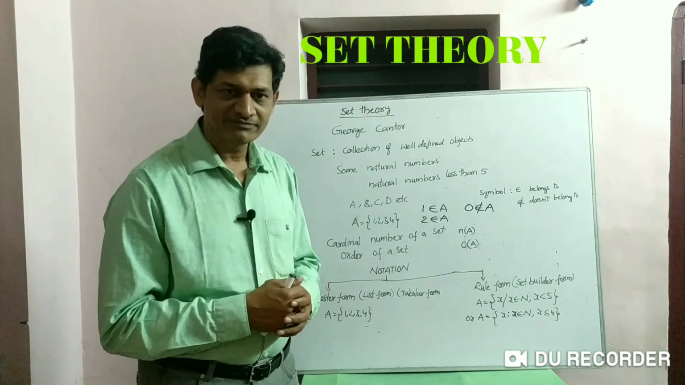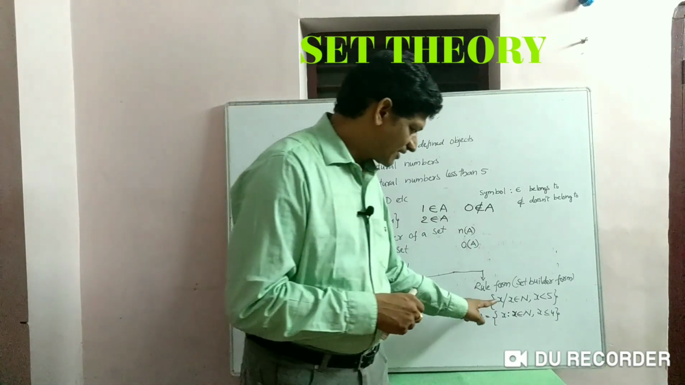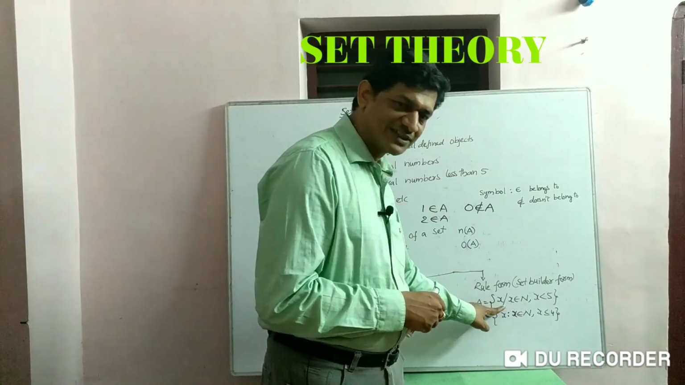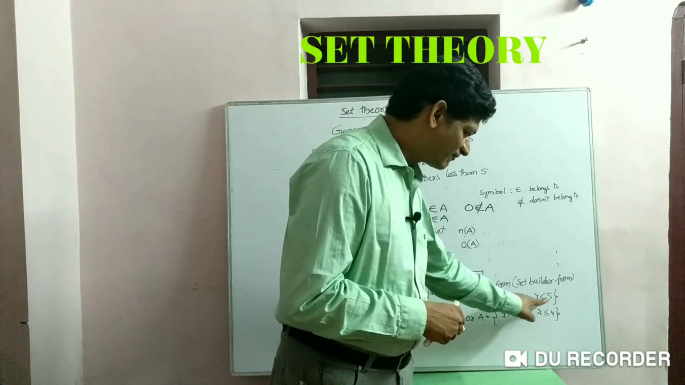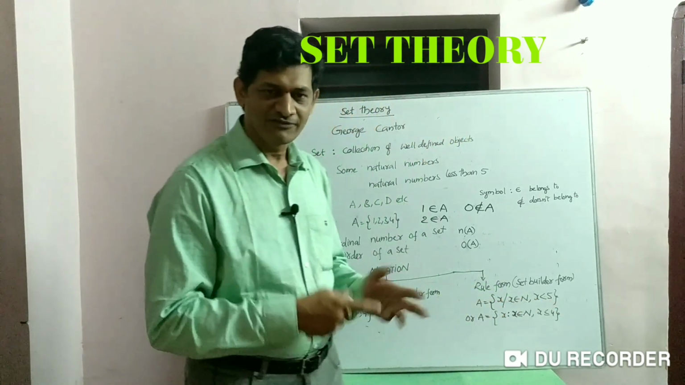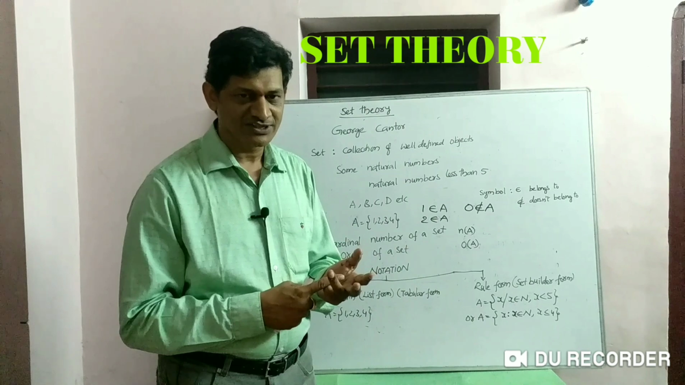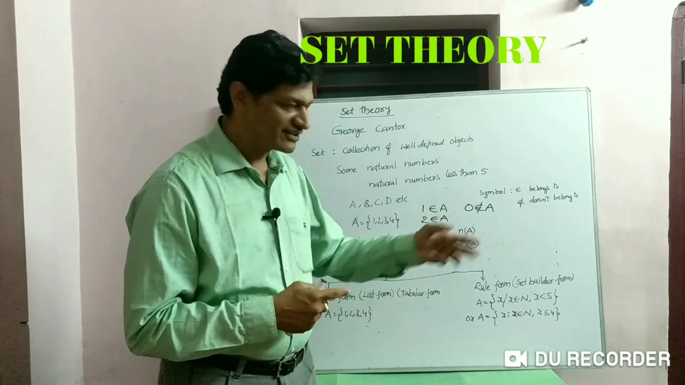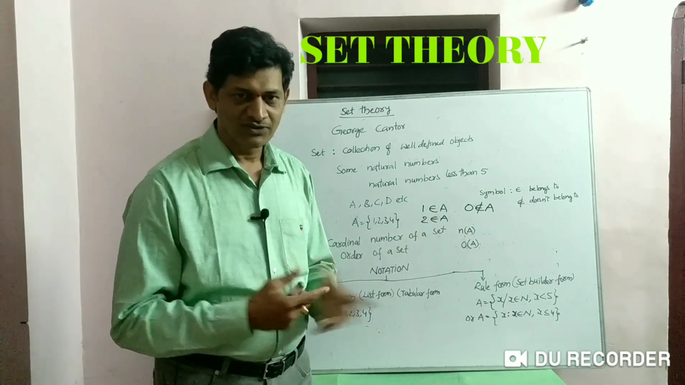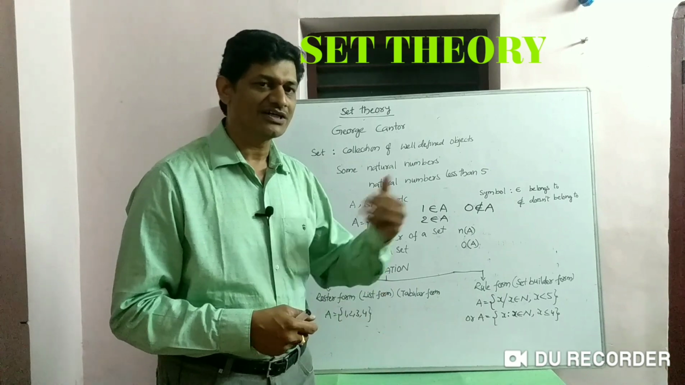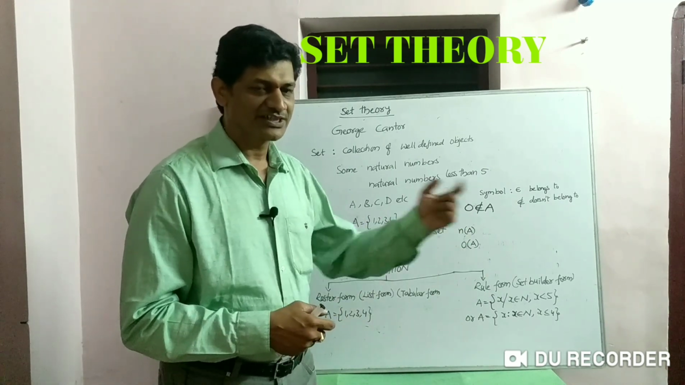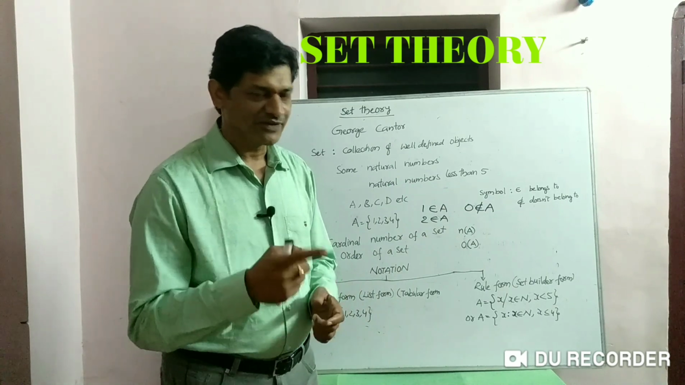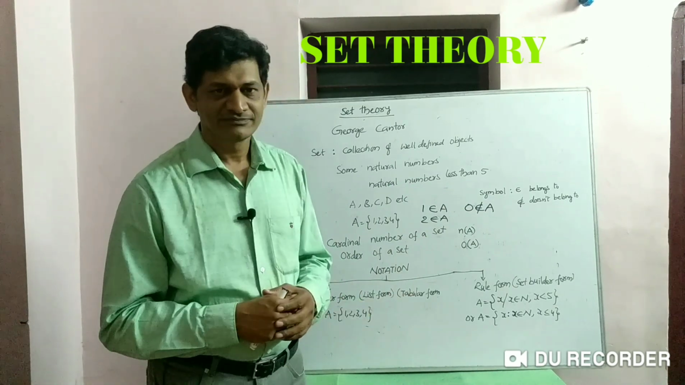And if you take 5, read now. 5 such that 5 belongs to N. 5 is a natural number, so the first condition is satisfied. Now 5 less than 5, is it true? No, because 5 is not less than itself. It is equal to itself. So the second condition fails. So 5 does not belong to the given set.